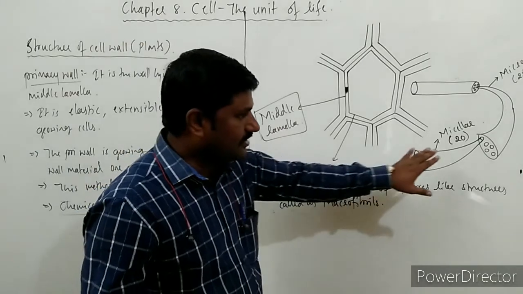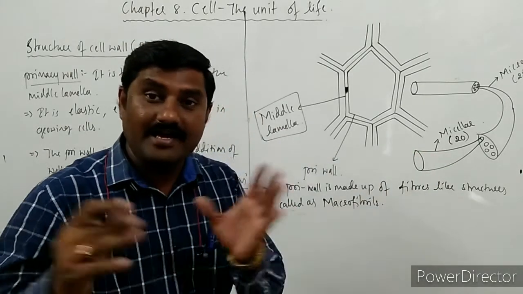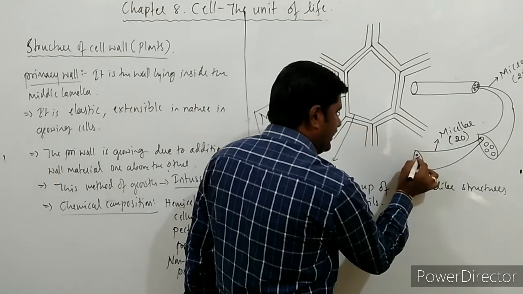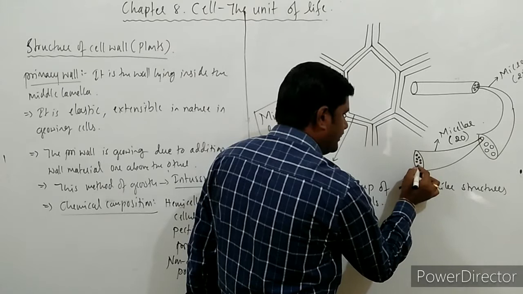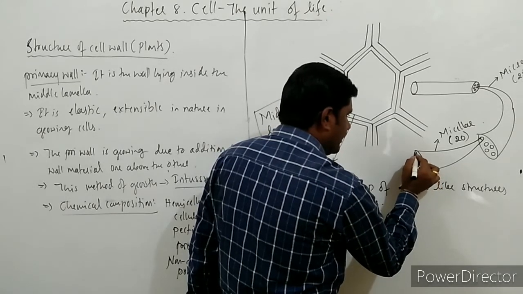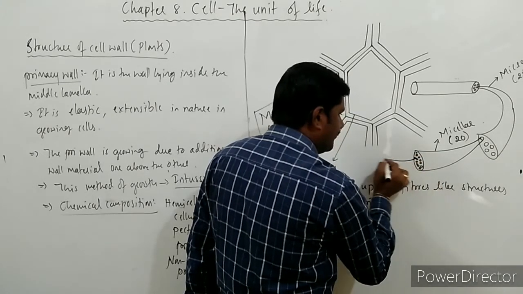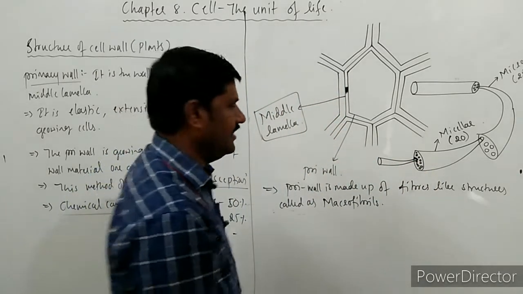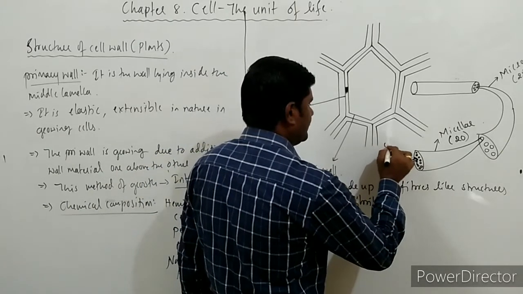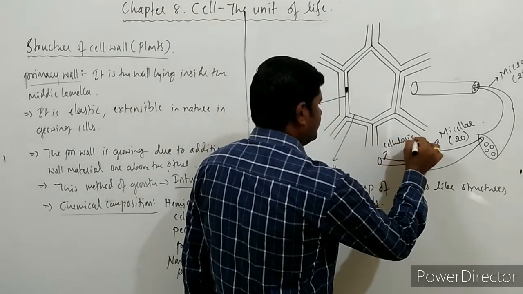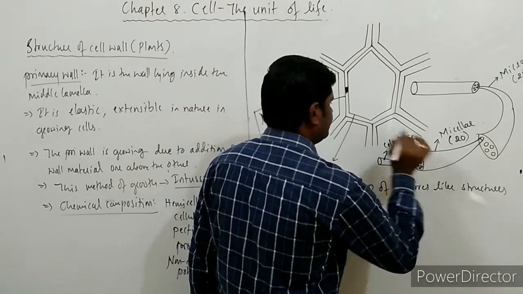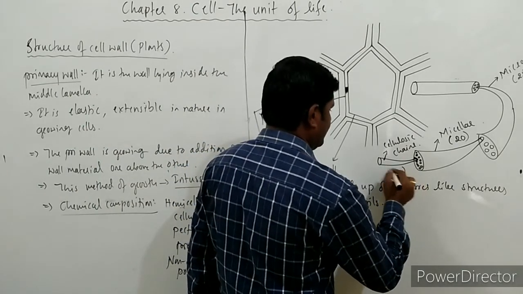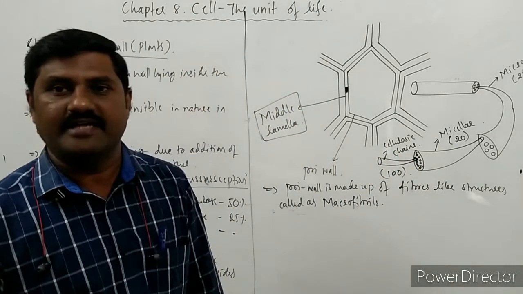This is also a fibrillar structure. And imagine yourself, inside these micellae there are hundreds of, that is 100 of what? They are nothing but cellulosic chains. 100 cellulosic chains are present in each micella.